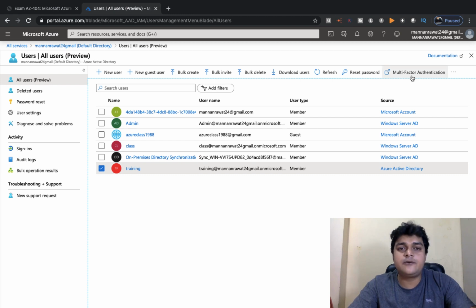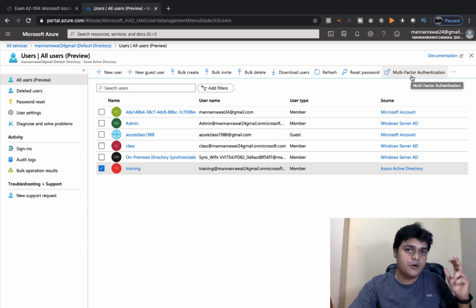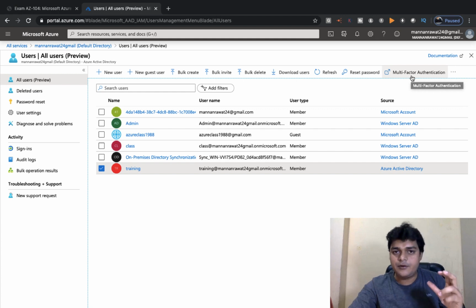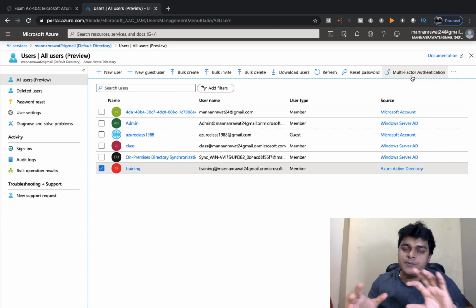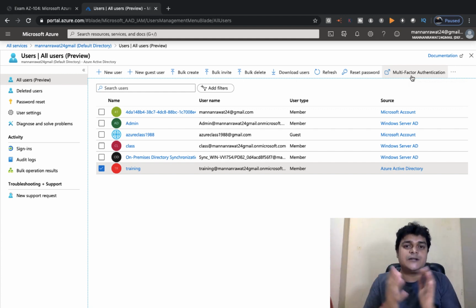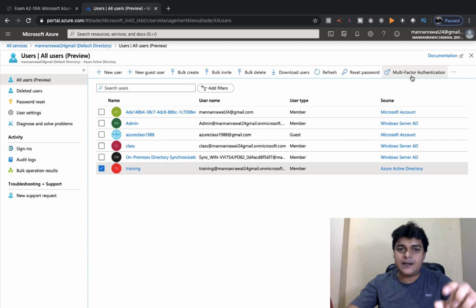And the last option is related to multi-factor authentication. As per the name of multi-factor authentication, you can create a two-way authentication. You can configure your mail ID, your mobile number, and you can also configure your application, those applications you plan to use as the authentication services. So this is the option which is available in the user account.